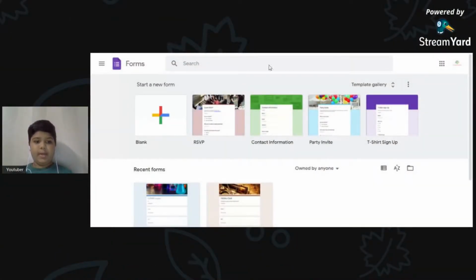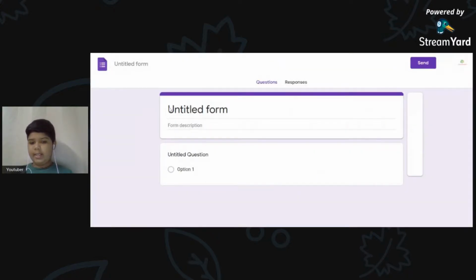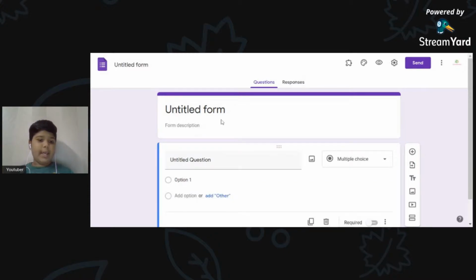Okay, so after you go to the website, which is forms.google.com, it brings you to this page. After you enter this page, you have to click this plus button first, and then it directs you into a new form. This one lets you type in any quizzes you want: science, mathematics, chemistry, biology, a lot of things.